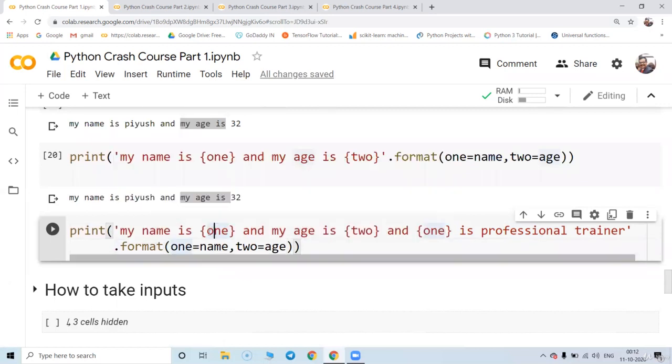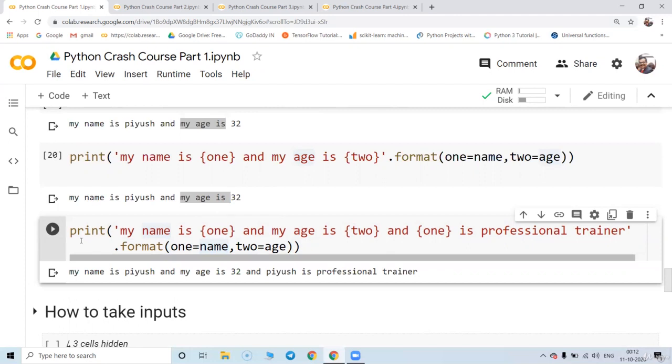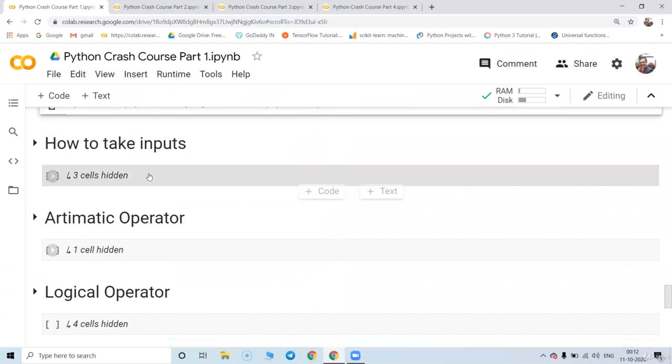So my name is 1, 1 is the name. My age is 2, 2 is the age. 1 is a professional trainer, 1 is the name. So this is going to display my name is Piyush, my age is 32. Piyush is a professional trainer. Wow, very beautifully we have understood this.